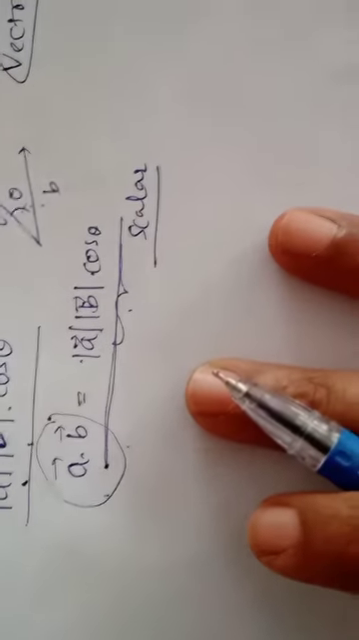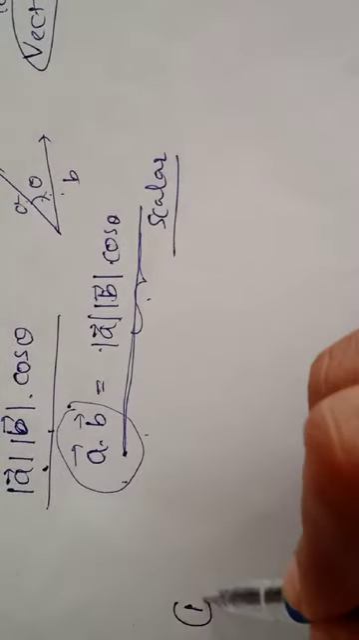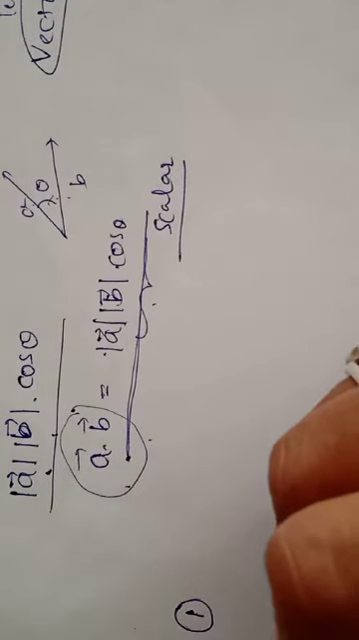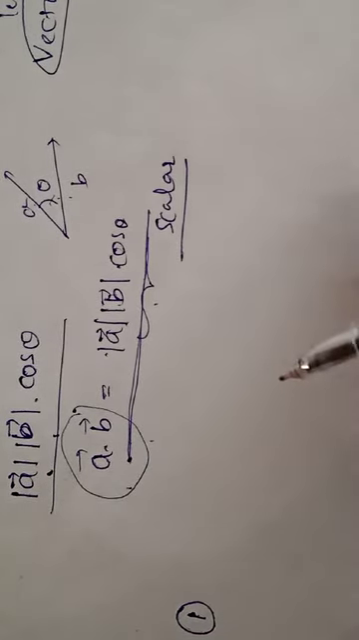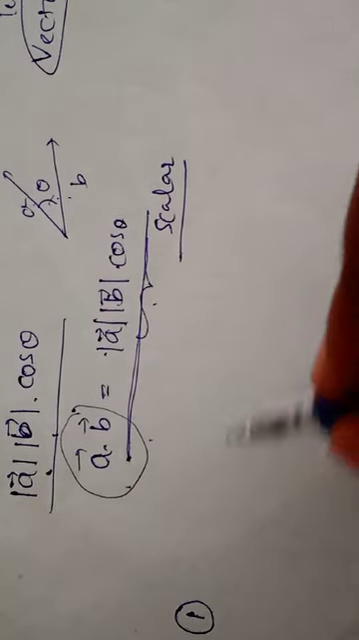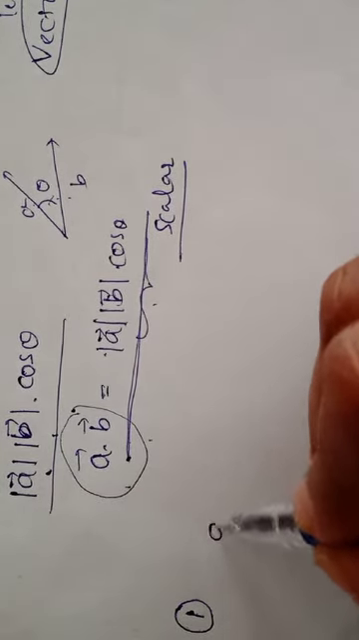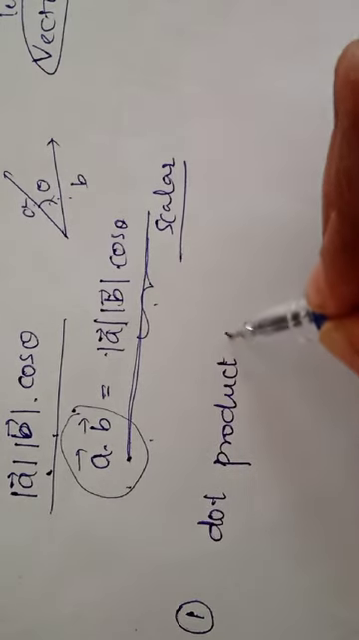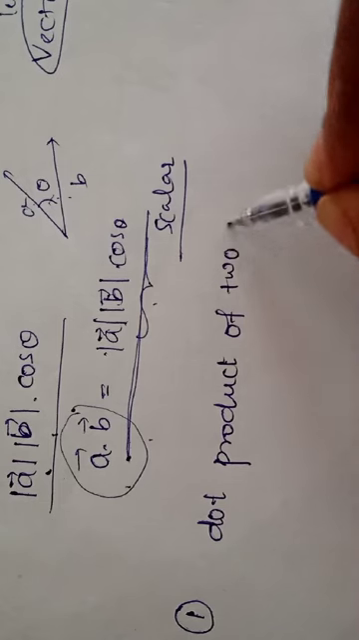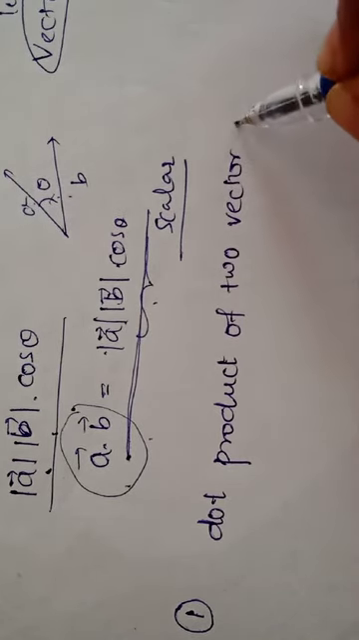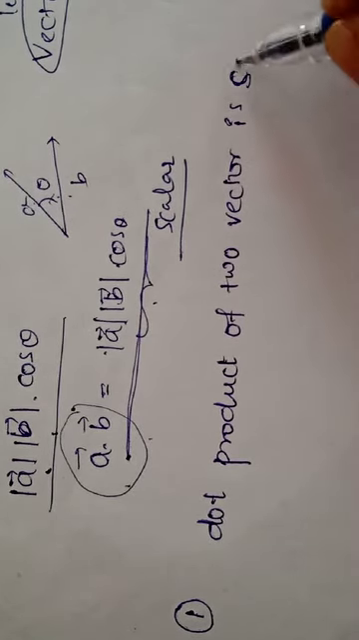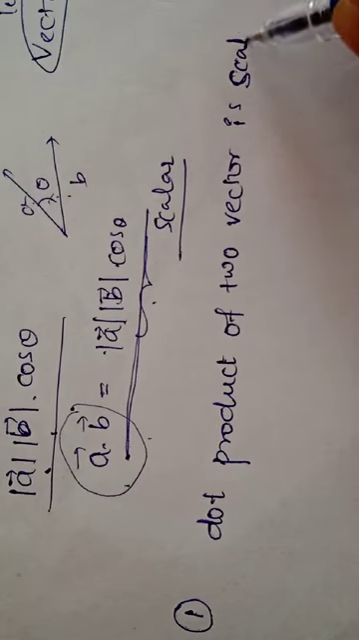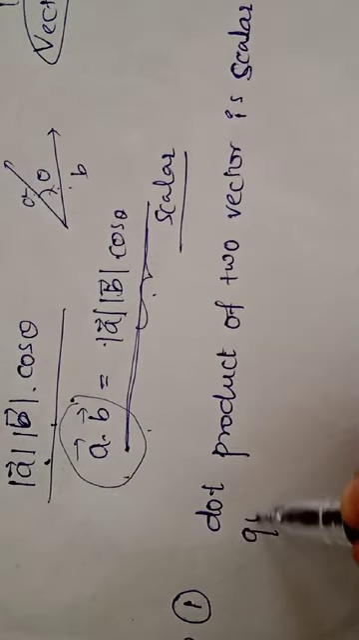Then some properties are there in the dot product. So what is the first property? Okay. The first property is that the dot product of two vectors is a scalar quantity. That is what I said. The dot product of two vectors is a scalar quantity.